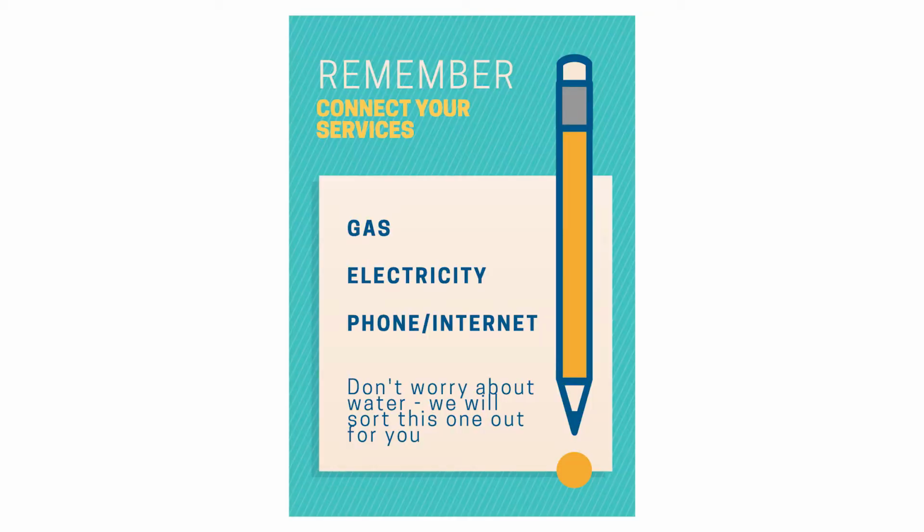It is also a legal requirement for you to connect the services to the property. These include gas and electricity. Your property manager can let you know what is connected to the property and what course of action you will need to take. Regarding the water, this will remain in the owner's name and your property manager will invoice you directly to reimburse the owner.